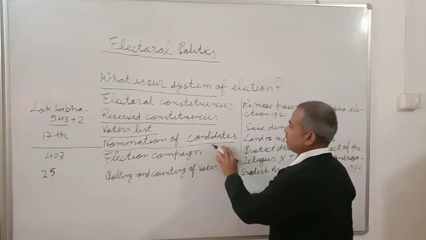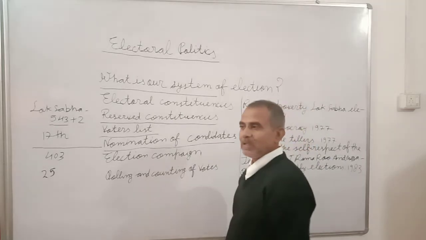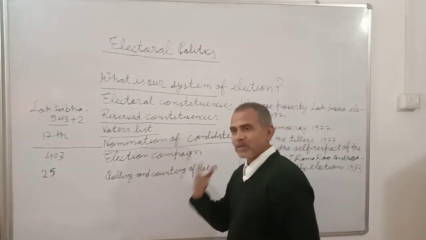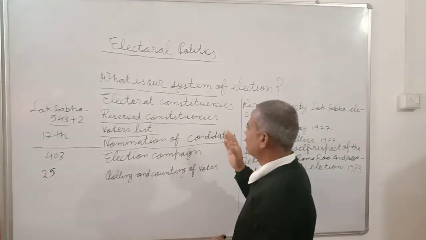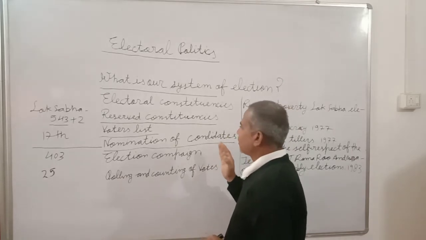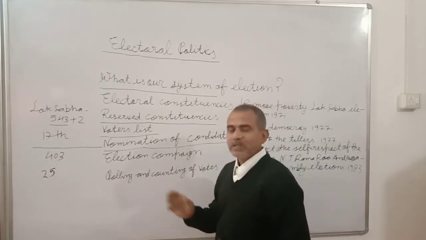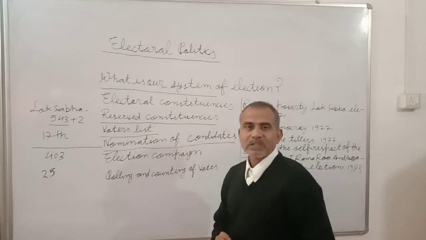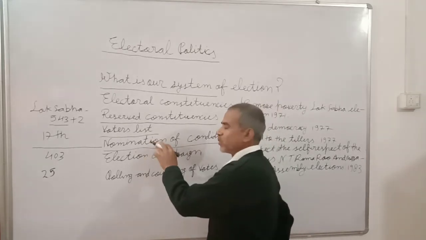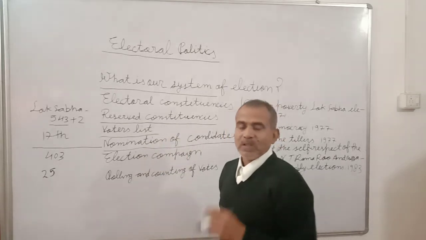For the nomination of the candidate, a certain date is given, and on that date, in some particular forms, the particular details are provided by the candidate.